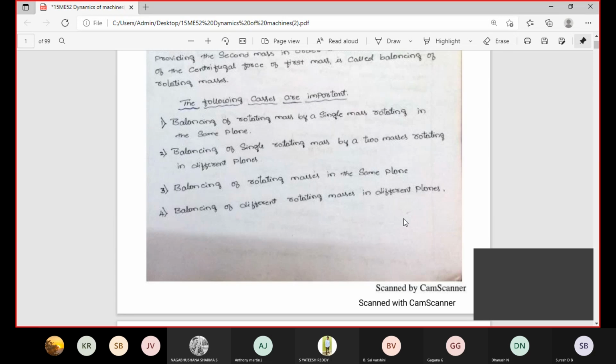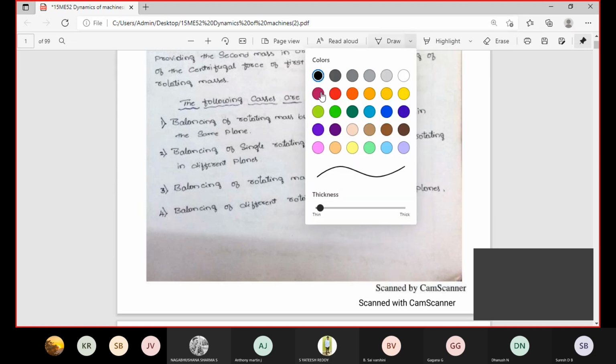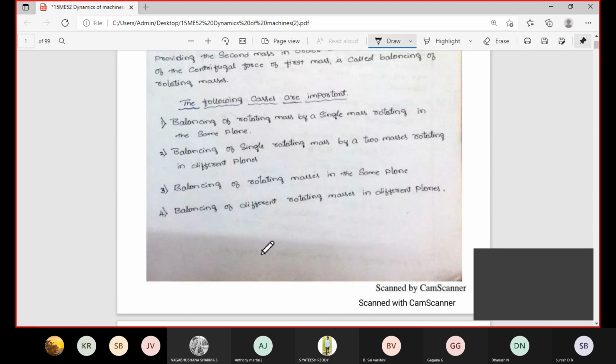Suppose there is one shaft, rotating in between two bearings. The center of the shaft rotates away from the center axis. See here, I will show this one: this is the shaft, and these are the bearings. The shaft rotates in between the two bearings, which are rigidly fixed on the right and left sides, so it rotates only about the same axis.